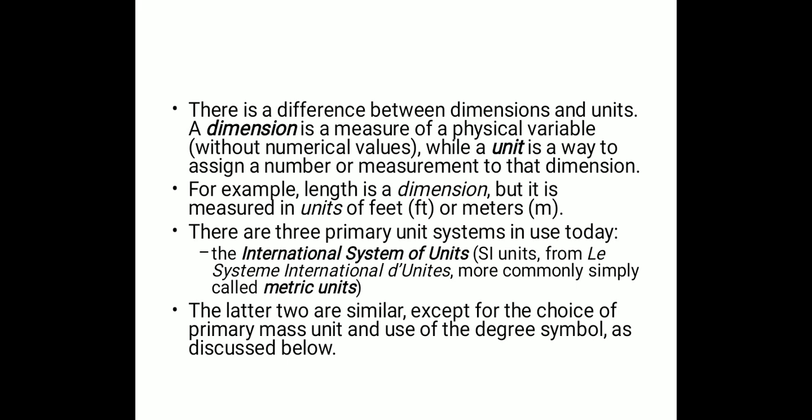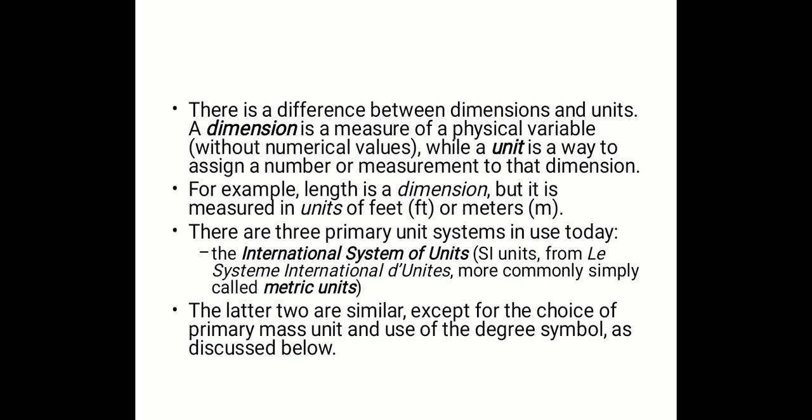Now let me tell you the basic difference between dimensions and units. A dimension is a measure of a physical variable without any numerical value, while a unit is a way to assign a number of measurements to that particular dimension. For example, length is a dimension, but it is measured in units of feet or meter. Let me tell you another example. Area is a dimension, but it is measured in units of feet square or meter square. Let's take another example, volume. Volume is a dimension, but it is measured in units of meter cube or sometimes liter. In this way, we can take multiple dimensions and their different units.